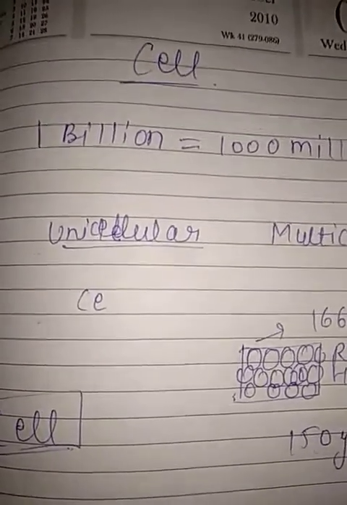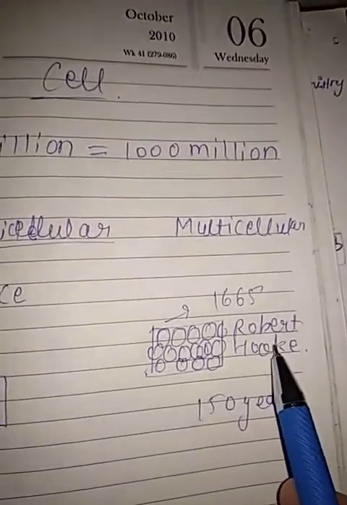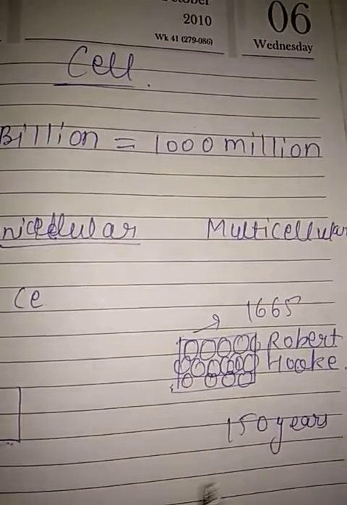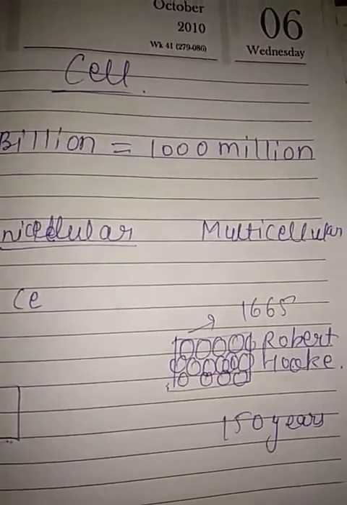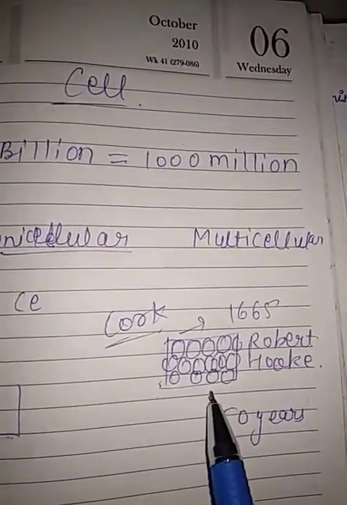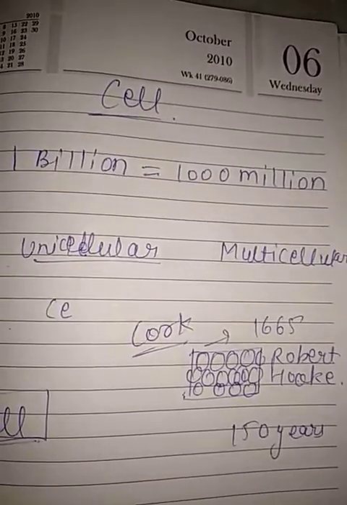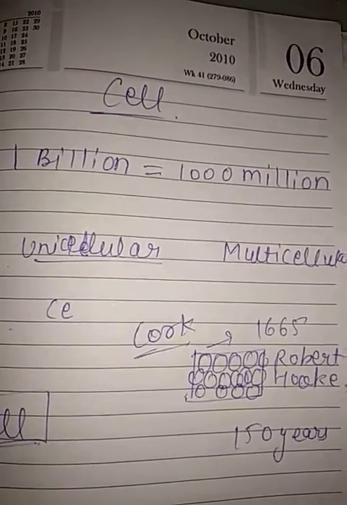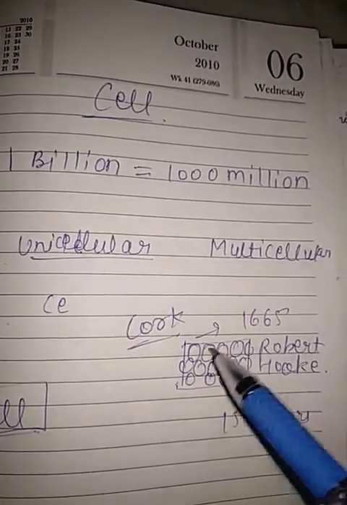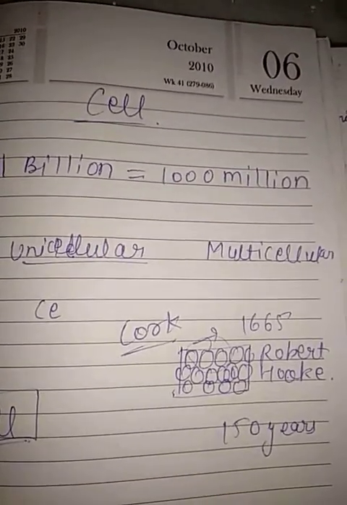We begin with the cell. The cell was discovered by Robert Hooke in 1665. What he did was he saw the cells in a cork, a wooden cork. He saw a honeycomb-like structure, which looked like where the monks slept. In 1665, the monks lived in monasteries, in these kinds of structures, and that is what was called a cell. It was discovered by Robert Hooke in 1665.